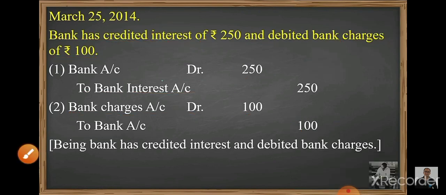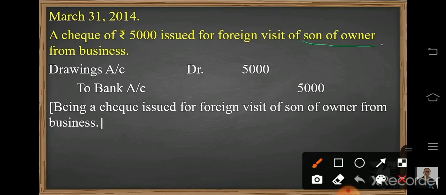Let's move to the next transaction. A check of rupees 5,000 issued for foreign visit of son of owner from business. Now this is a personal expense, right? Foreign visit of a son is a personal expense, and the owner is taking the money from the business. So that will be considered as drawings.